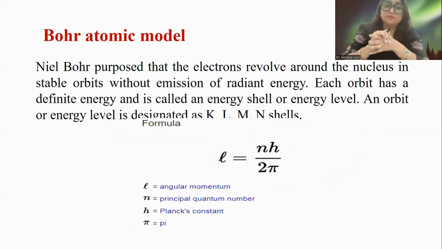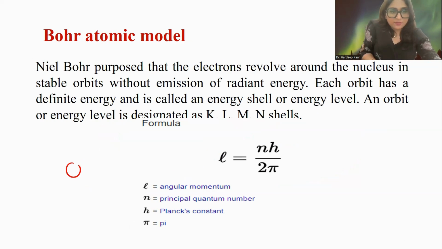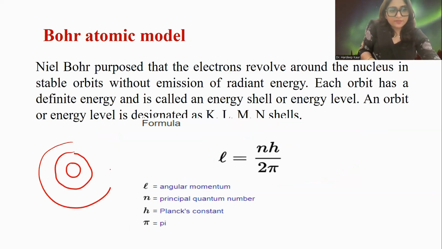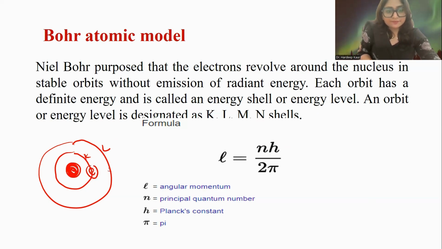The Bohr model was proposed by Niels Bohr. He said electrons revolve around the nucleus in stable orbits without emission of radiation. If this is the nucleus, this is one orbit, then a second like this: the K shell, L shell, M shell, like this. Electrons revolve here in a fixed path.